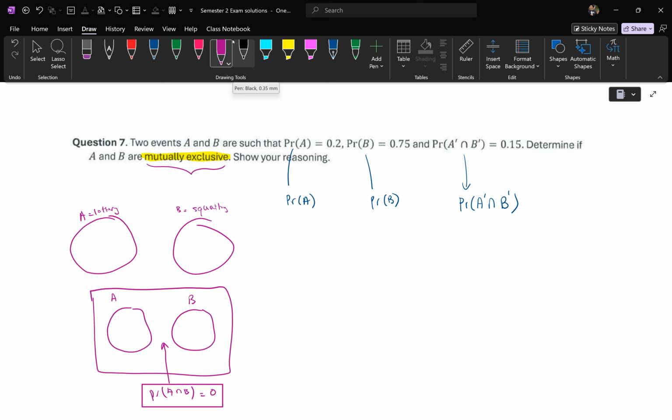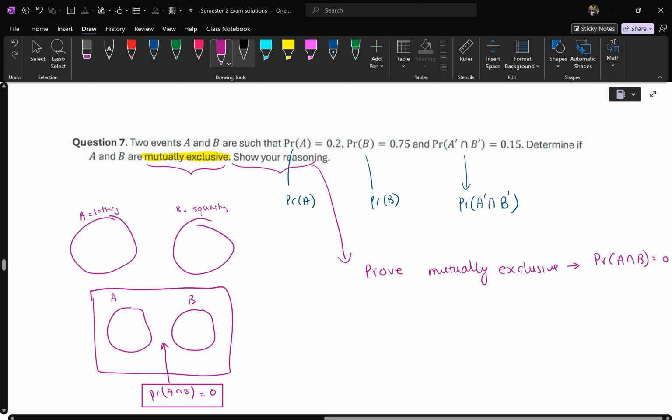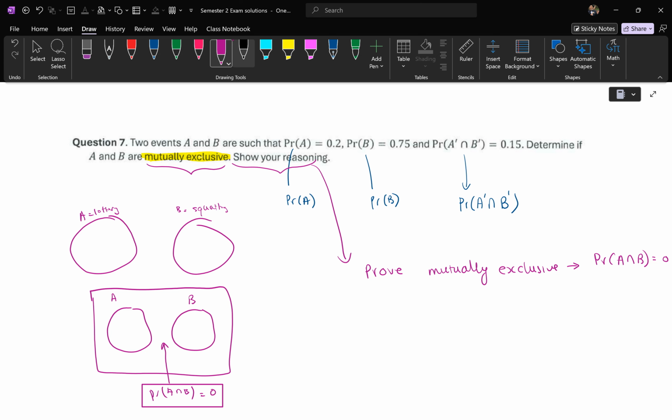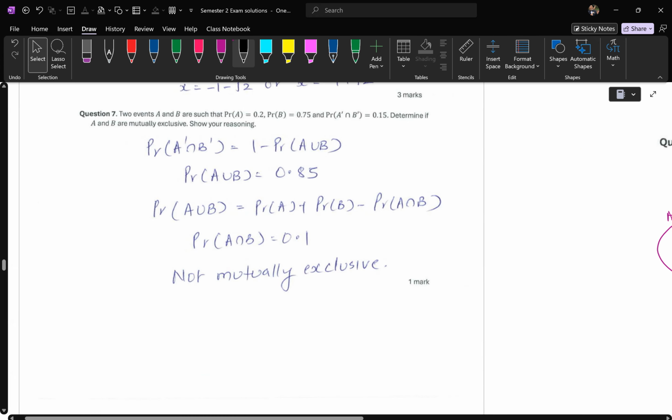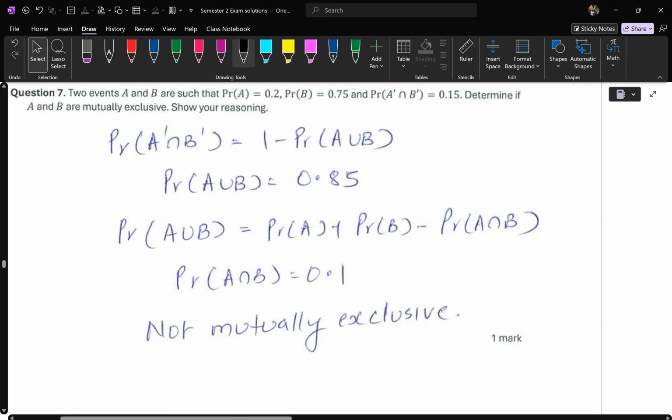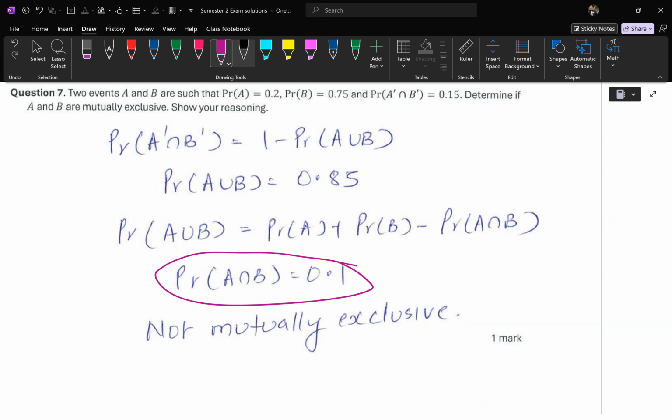So after saying all of this, when they say show your reasoning, you just needed to show that you understood that mutually exclusive just means the probability of event A and event B is going to be 0. That's all you needed to show. Okay? And there's a lot of ways to show this. The solutions that I sent to you used a specific method. They worked out what the probability of A intersection B was, and it turned out to be 0.1.